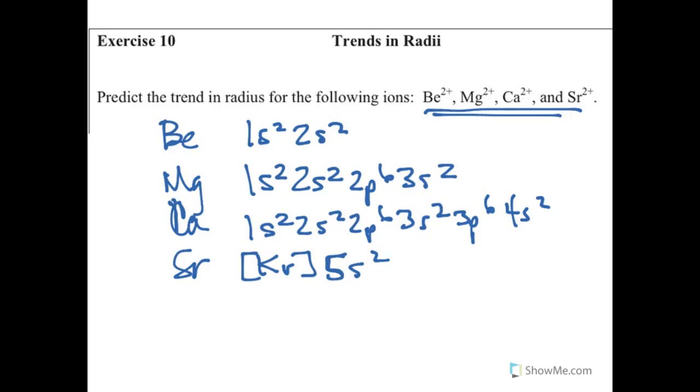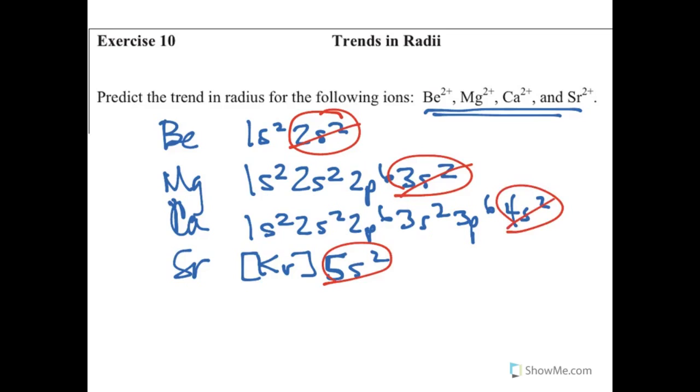So when I am making it a +2 ion, I'm really taking that last s orbital, and that's what I'm getting rid of for each of these. Now, regardless of that, because they're all in the same group, we're going to follow the same group trend, okay? And so as I'm going down that group, they are getting bigger as we go down.